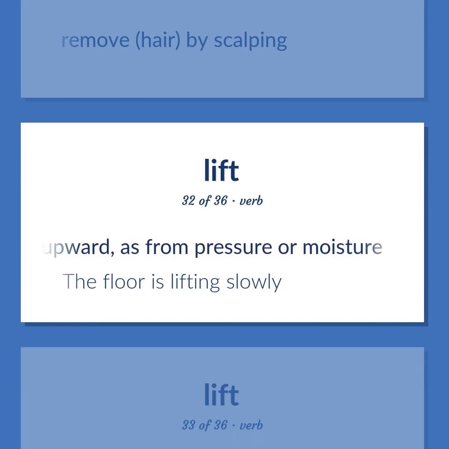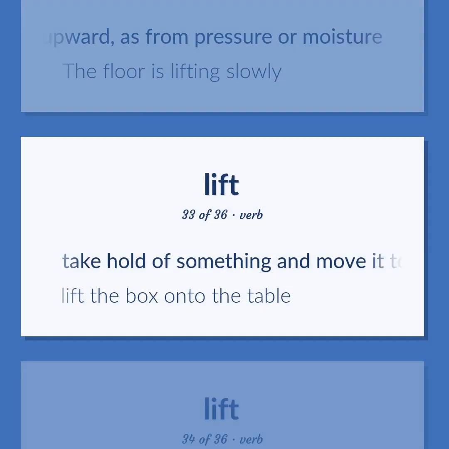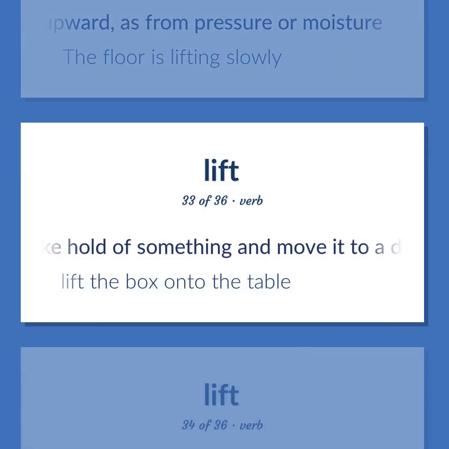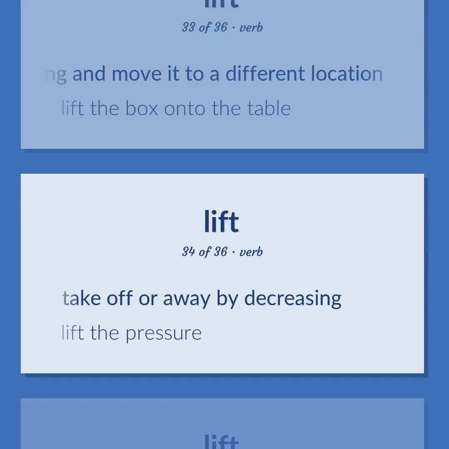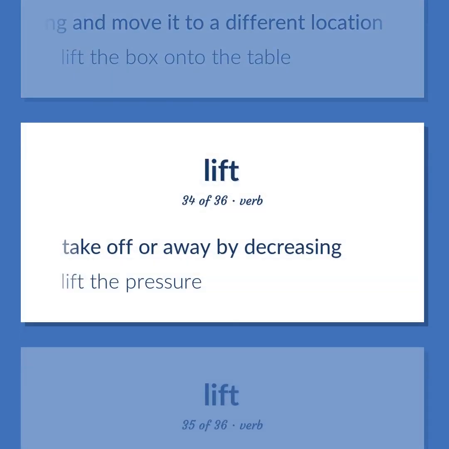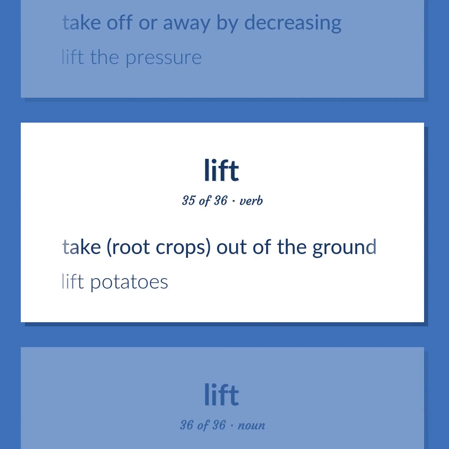The floor is lifting slowly. Take hold of something and move it to a different location. Lift the box onto the table. Take off or away by decreasing. Lift the pressure. Take root crops out of the ground. Lift potatoes.